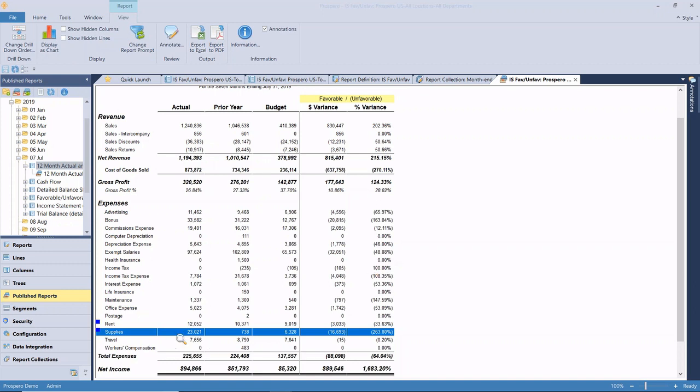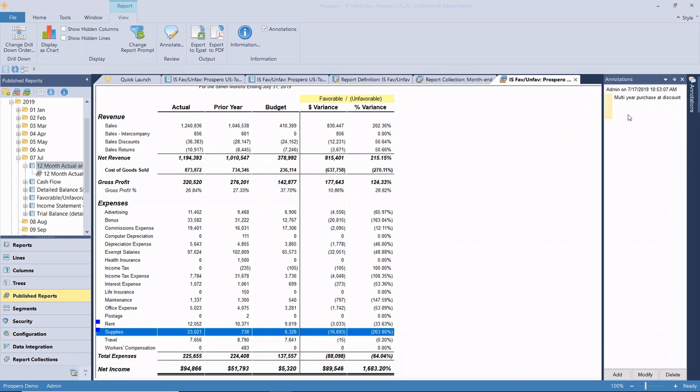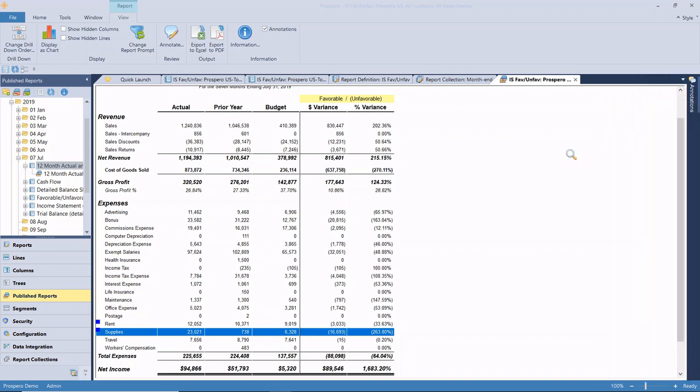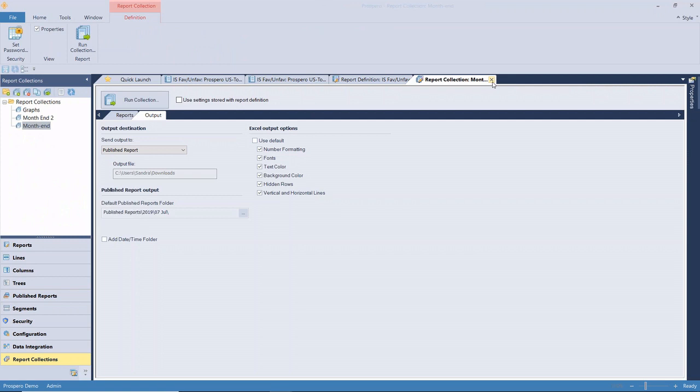So now we have that annotation added on there, and as we have multiple annotations on the line, they're all going to be visible here with a date and time stamp and who did it. So anyone viewing this published report now is able to see those annotations. So it's very useful for explaining those kinds of one-off differences. It's going to save people a lot of time having to look all of that information up.